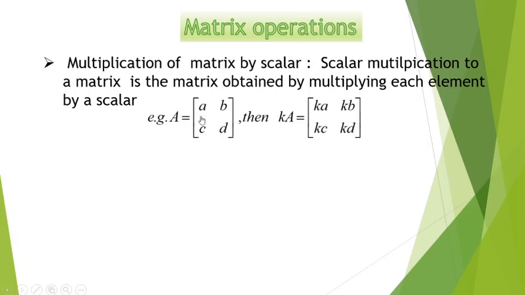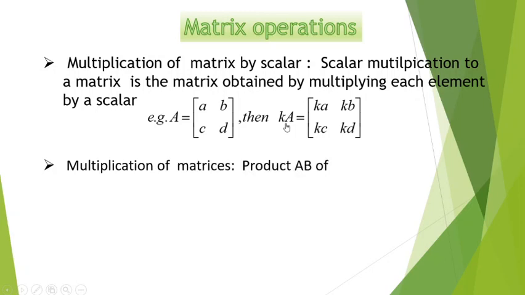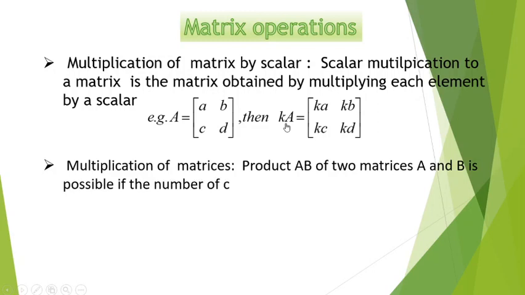So here you can see I have a matrix A with the elements A, B, C, D. If I wish to obtain the scalar multiplication, that is K into A, what I have to do is just multiply each element by K. That gives the scalar multiplication of the matrix. But this is not the case for multiplication of two matrices. Here the two matrices must be conformable.